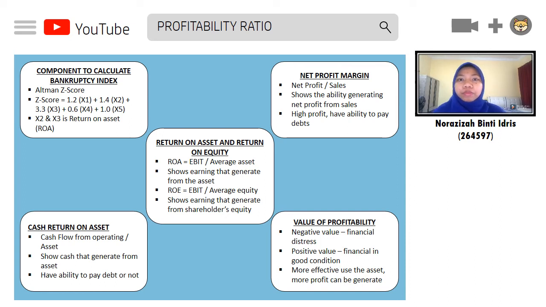Last one is the value of the profitability ratio. When the computation of the profitability ratio shows a negative value, it means that the company has financial distress. If it is a positive value, it means that the financial condition of the company is good. So this ratio analysis focuses on the effective use of assets. The more effectively the assets are used, the more profit can be generated. The profitability ratio is important because it is more efficient at predicting financial distress in the company. That's all from me.